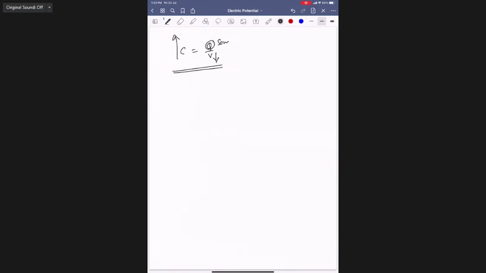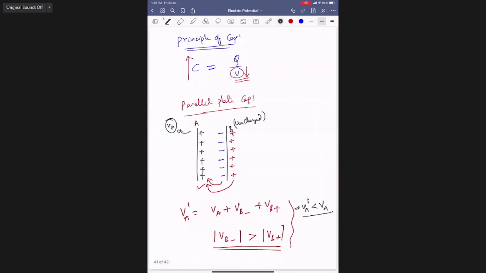This Q is the same. Has the charge on A been altered or not? Not at all. I just brought an uncharged conductor near A, and the total scenario changed. Got it?